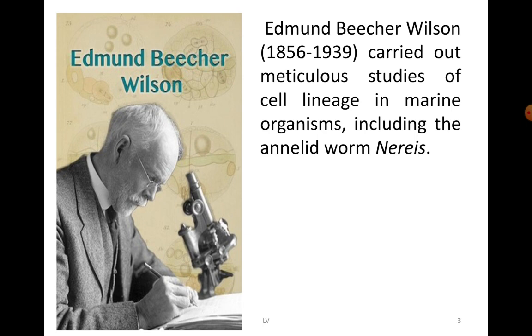He carried out a lot of studies on cell lineage in many marine organisms, including the annelid worm Nereis. So all the basic information that we have regarding cell lineage study is credited to E.B. Wilson.